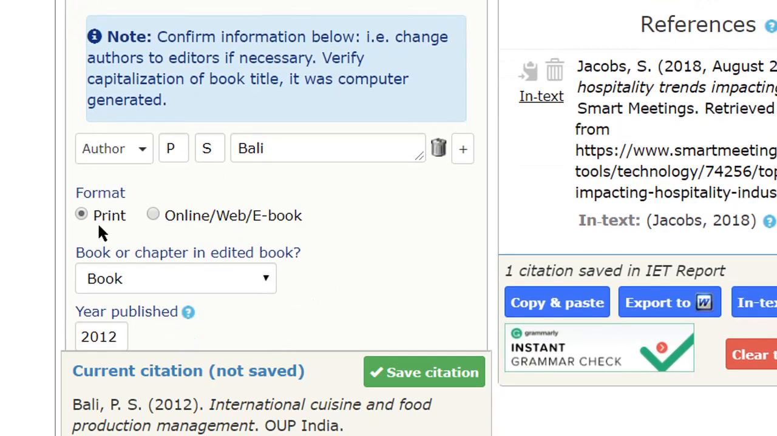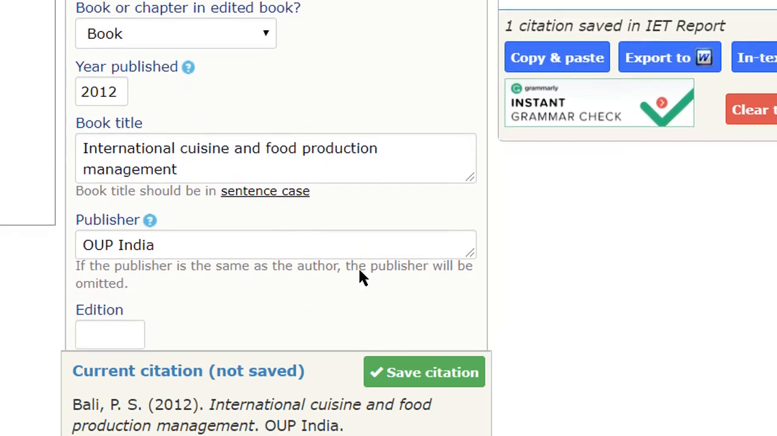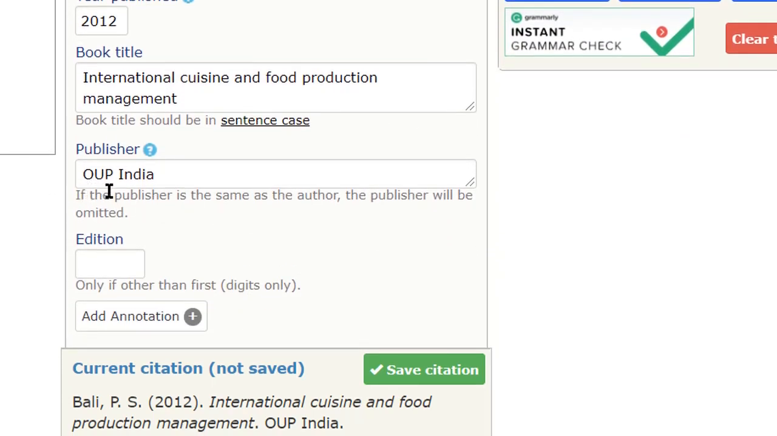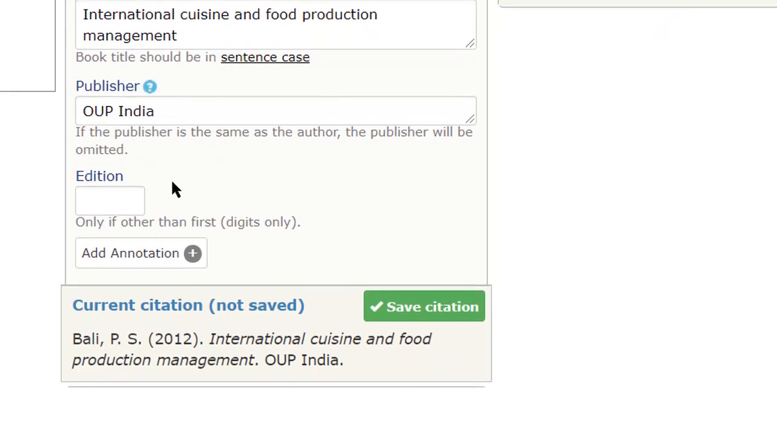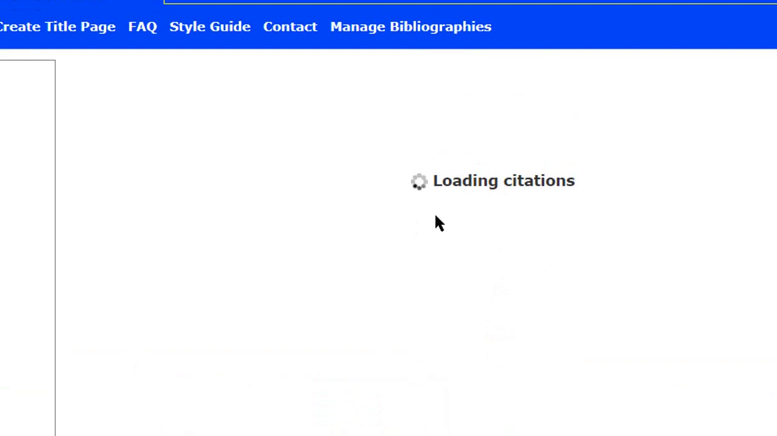The format, we have the printed format in our college, so we can use this. Here, published, the name of the book in sentence case, that has also come perfectly. Publisher is Oxford University Press, India. If the edition is second edition or third edition, you can add that number here. When you add a number there, you can see that it is getting updated here. If it is third edition, when you write here, the third edition option will come here. Presently, it is the first edition. If it is the first edition, then there is no need to write this. After this, click Save Citation. So the citation is loading.